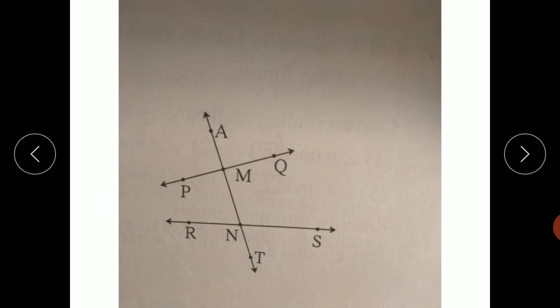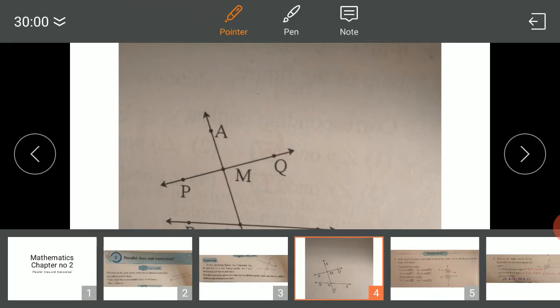Now the first pair of exterior alternate angles. First, angle AMP, this angle AMP and angle TNS. These two angles form the first pair of exterior alternate angles, because those two angles are on the outside of these two lines.